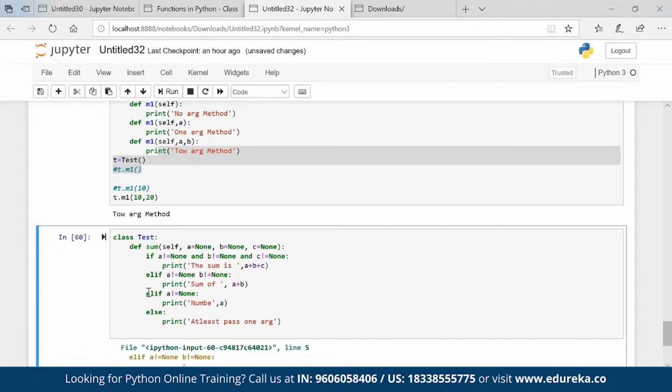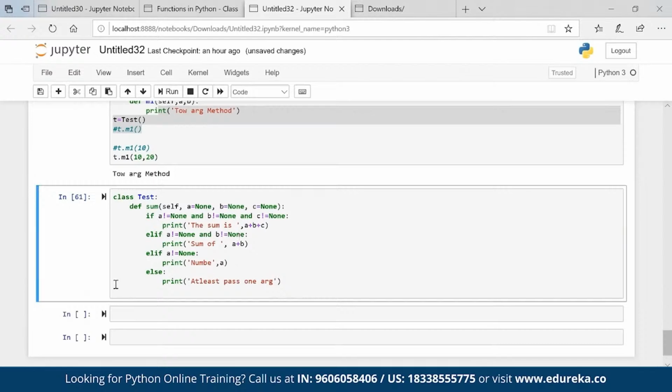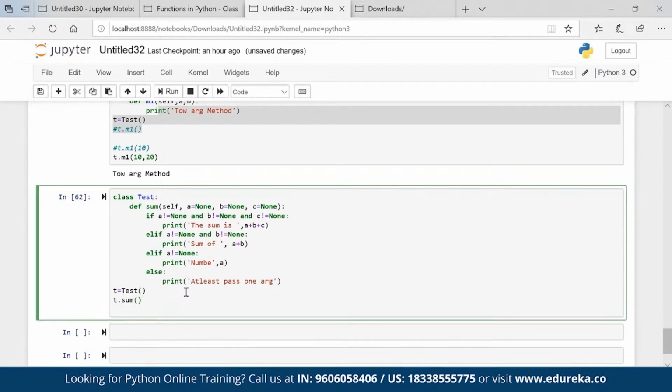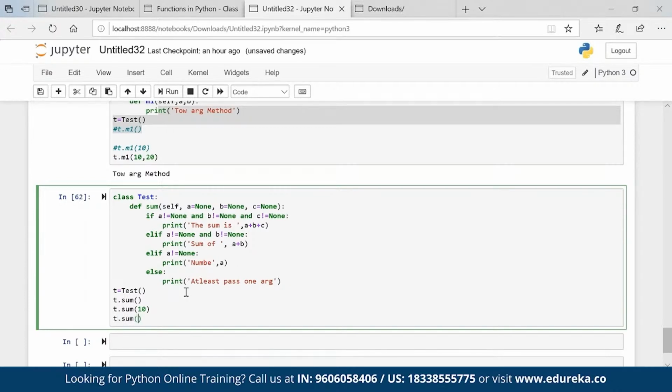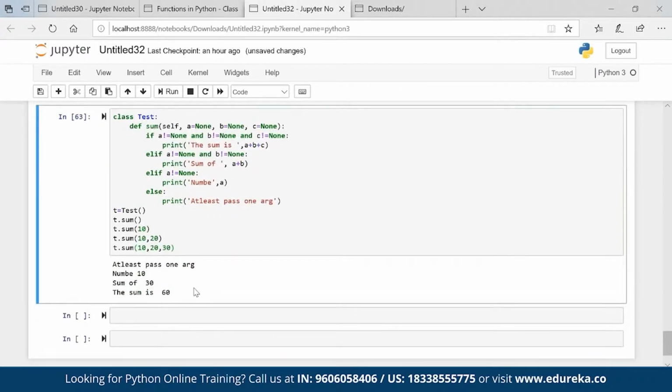Okay, something is missing syntactically, and now let's call t equal to Test. T dot sum, what will happen? What will be the output, do you think? T dot sum 10, what will happen? T dot sum 10 comma 20, what will happen? And t dot sum 10 comma 20 comma 30, what will happen? You can see that the values are perfectly coming in. But coding wise, this is not a good method.